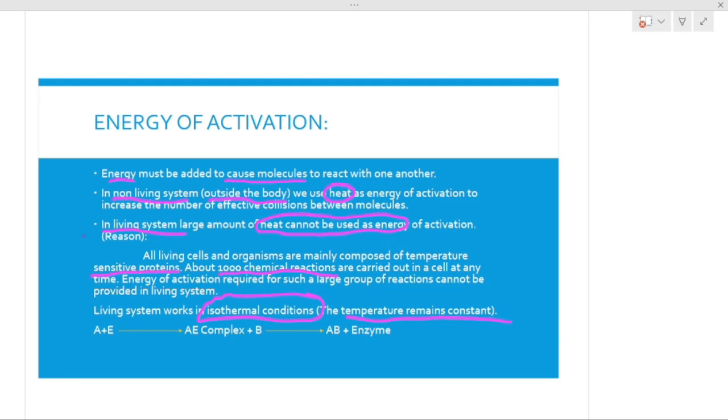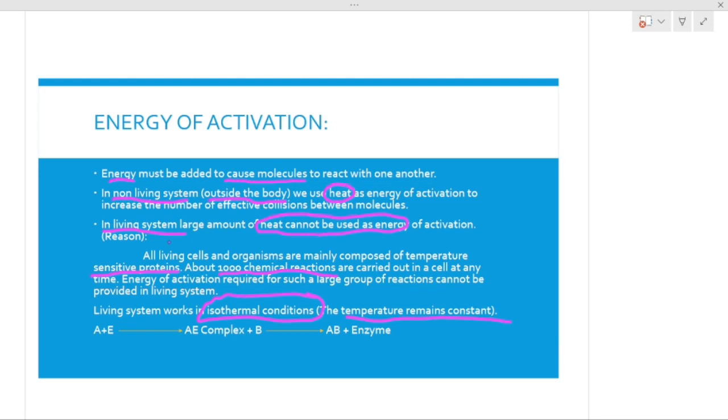So let's explore the reason why we are not giving heat as an energy source, although both require energy, but in different forms. We will find out the reason specifically in living systems, and whenever we talk about living systems, we are focusing on our body, living cells.